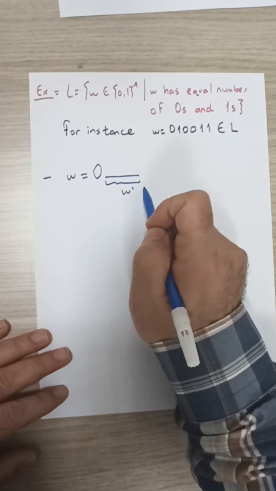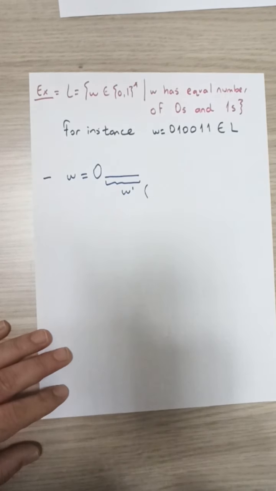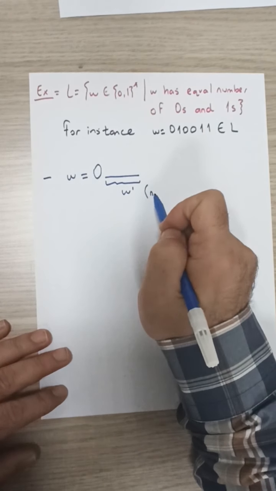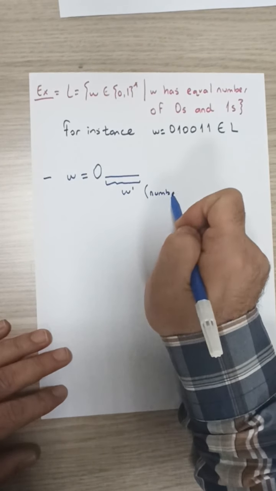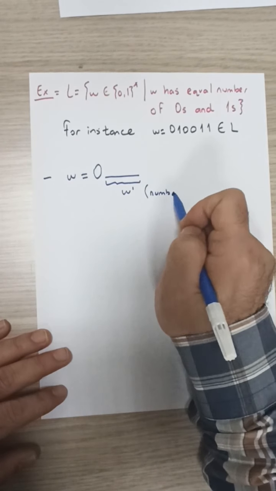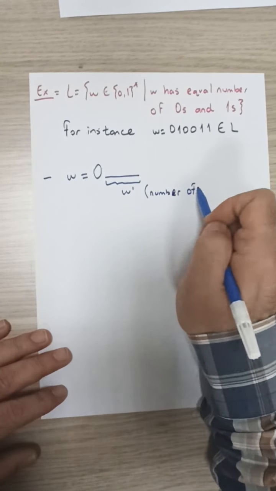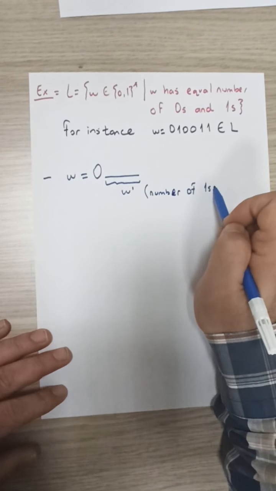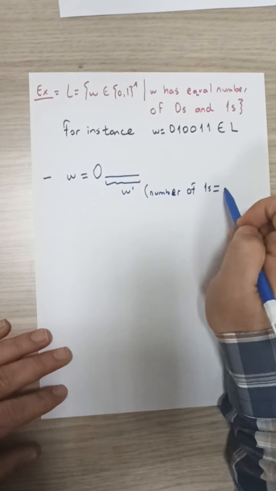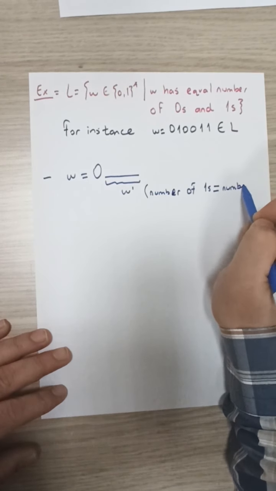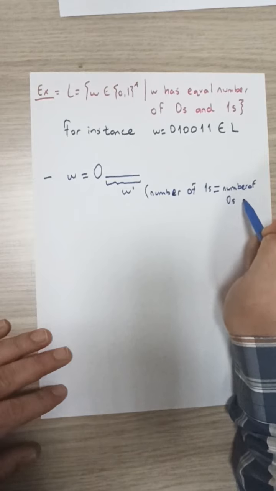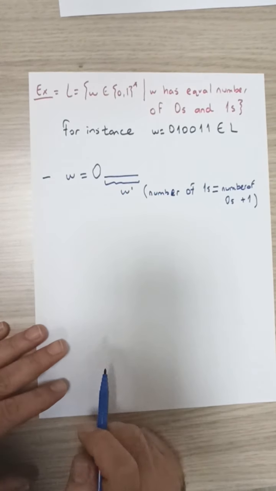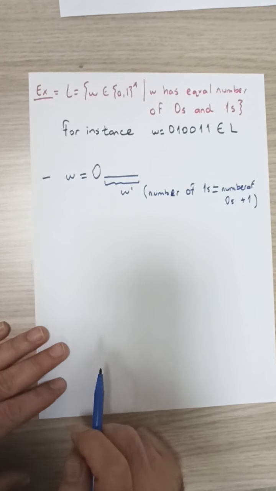The property that we expect from W prime is that the number of ones should be one more than the number of zeros. Number of zeros plus 1. This is the property that we want from this string W prime.